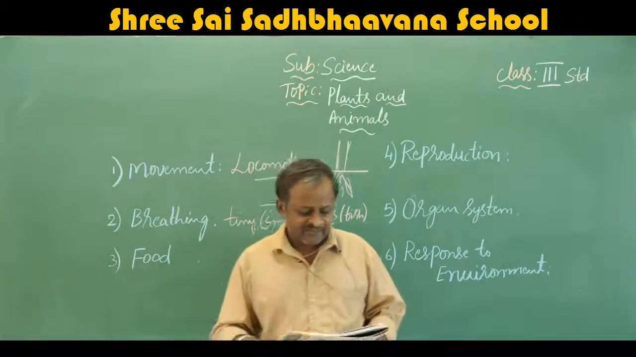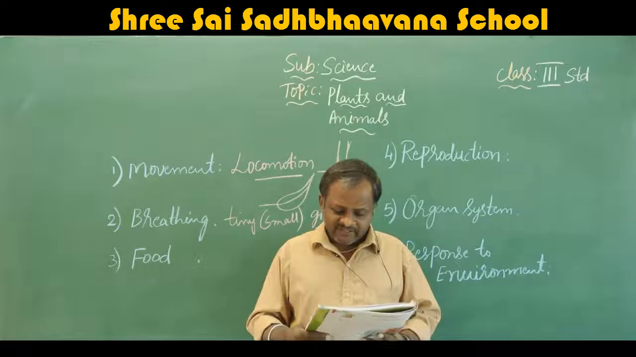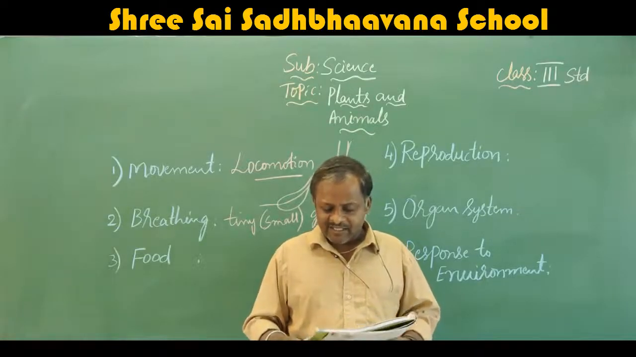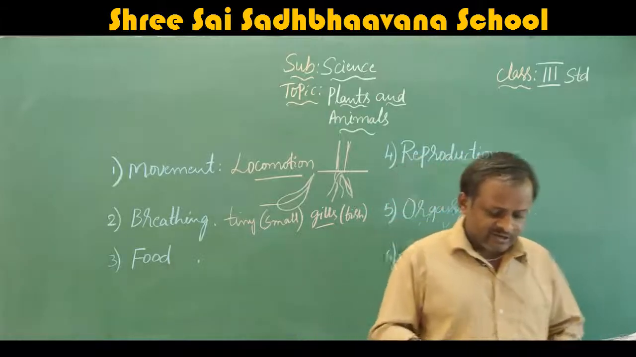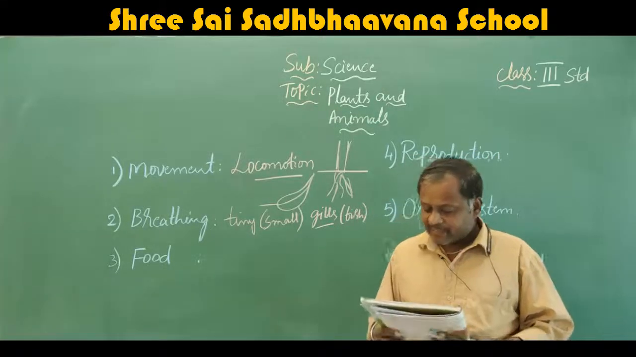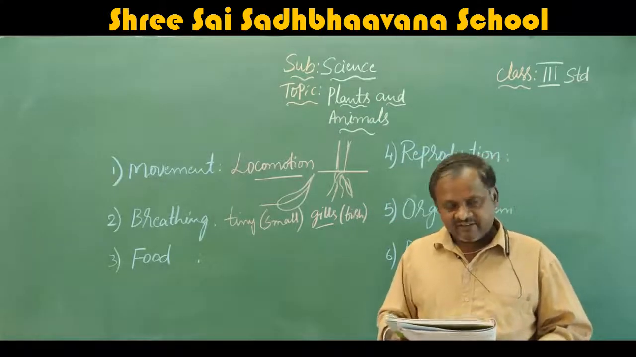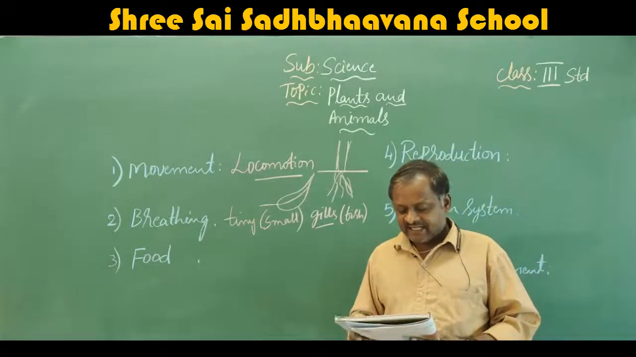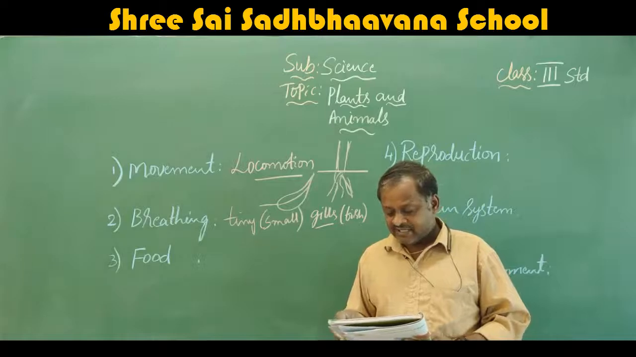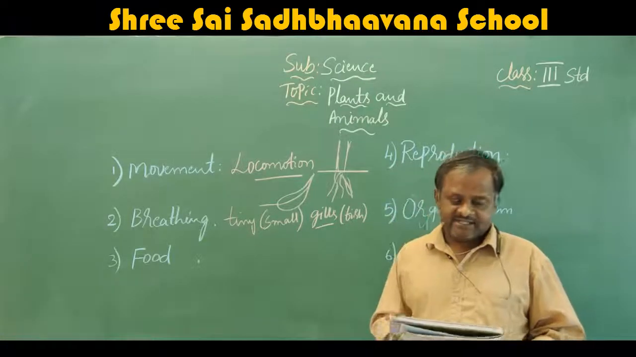Food. Plants prepare their food on their own using sunlight and water. Animals cannot prepare their food on their own. They depend upon plants and other animals for their food. Giraffe eats grass while lion eats flesh. Bear eats both grass and flesh.